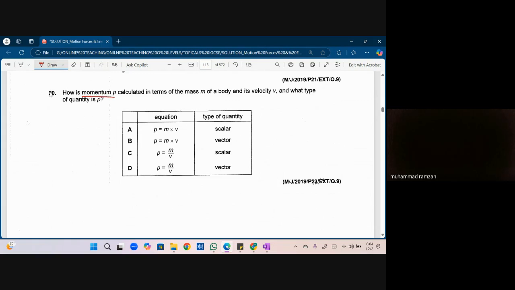Momentum P. And is it scalar or vector? What is the equation for momentum? P equals mv, and it's a vector. What is this? P is equal to mass divided by velocity? It's mass divided by volume, which is density. So it doesn't mean that whenever there is V, it means volume or velocity, because they are actually different. Velocity is small v, volume is capital V. Okay?